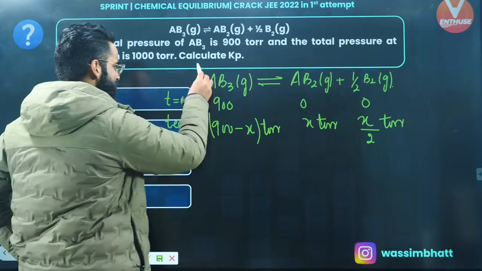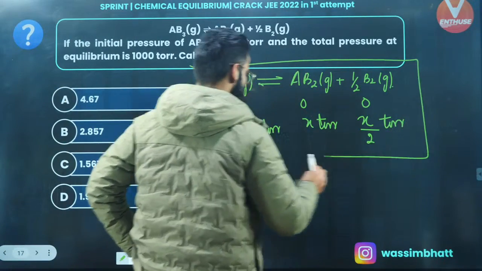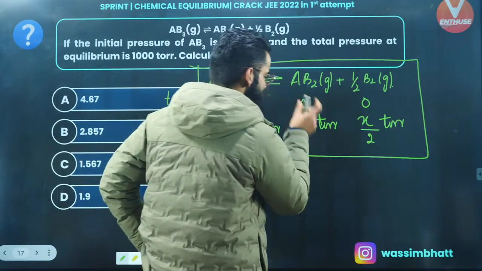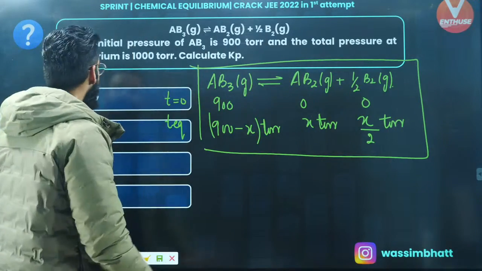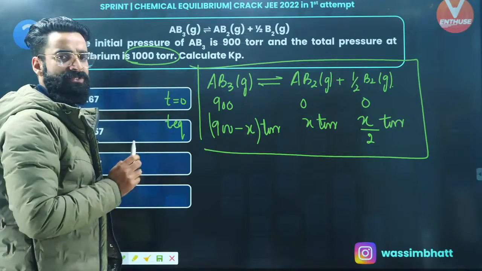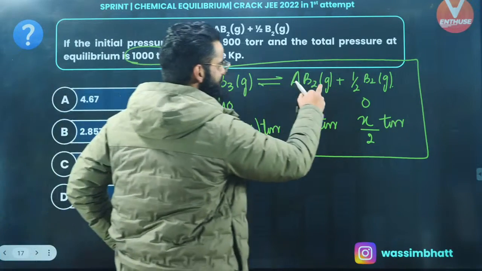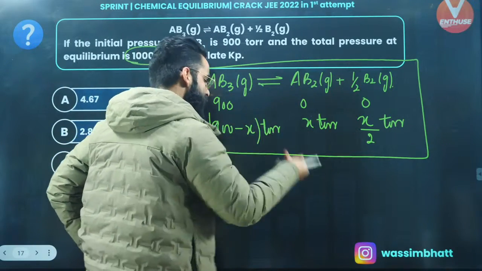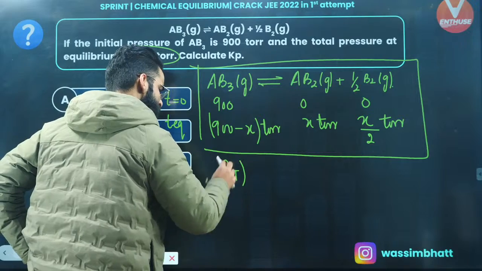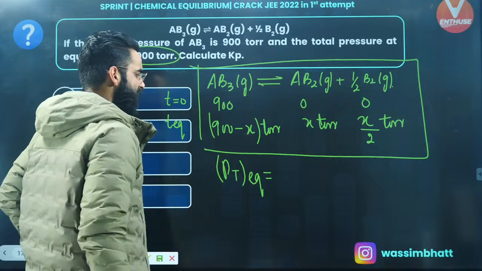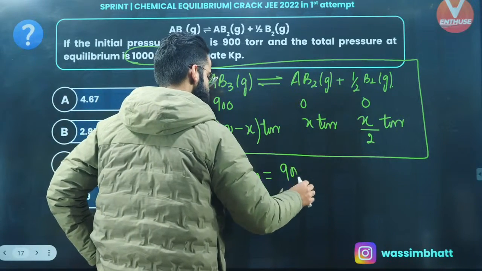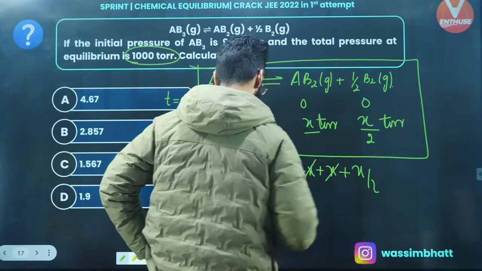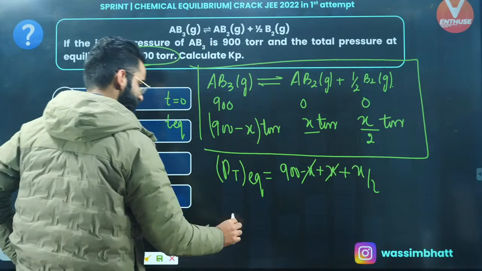Yes. Basically, this reaction is taking place in the container. And when equilibrium was established, the pressure due to AB3 was this much, due to AB2 was this much, due to B2 was this much. Well, the total pressure of the system at equilibrium is 1000 torr. This is in gaseous phase, this is in gaseous phase, this is in gaseous phase. So all these three species at equilibrium will definitely contribute towards the total pressure. Total pressure at equilibrium is equal to 900 minus x plus x plus x by 2, right? So this got cancelled.